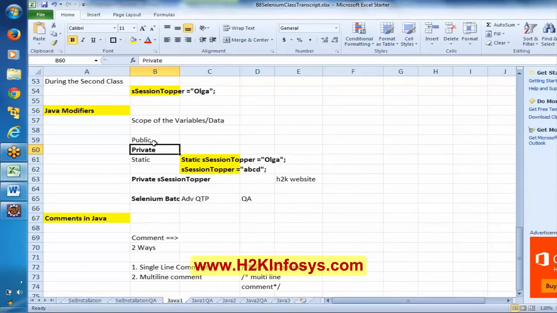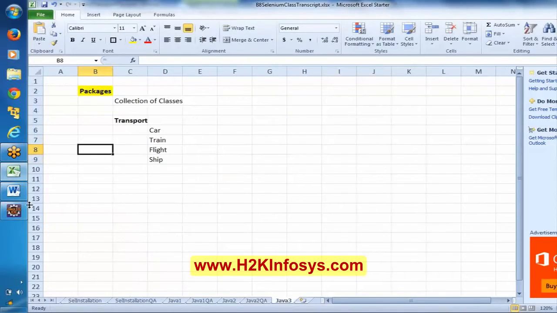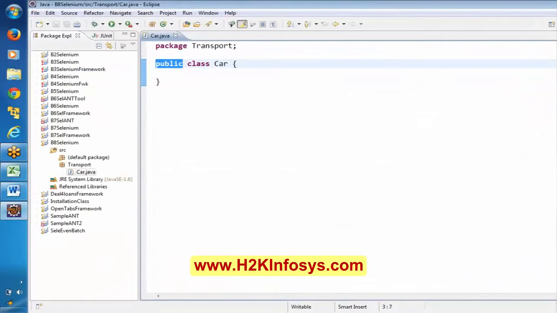Here I said public, private, static. This is basically applicable for classes, methods, variables. Okay, the scope of a particular entity. I mean, here it might be a variable, it might be a method, classes. We can treat them as public, private, static. Okay. Now here, by default it is a public class car.